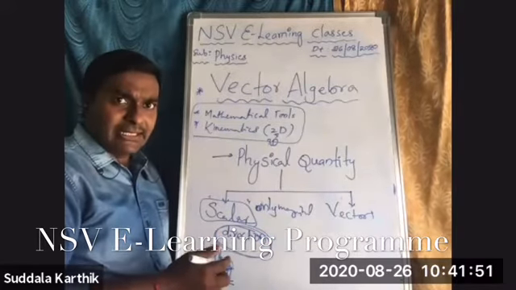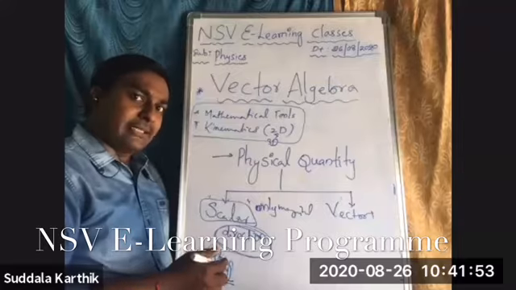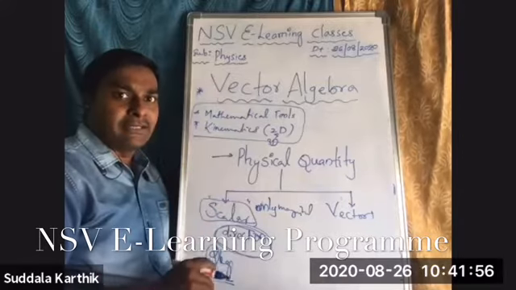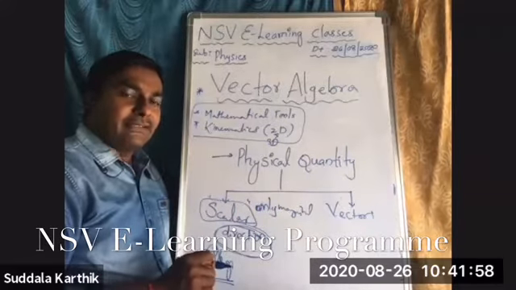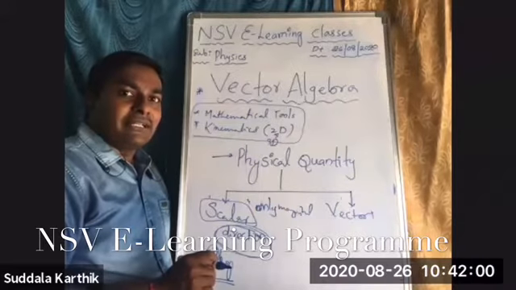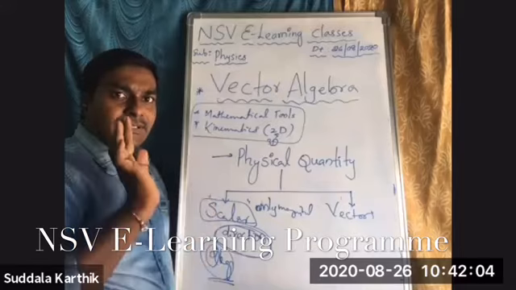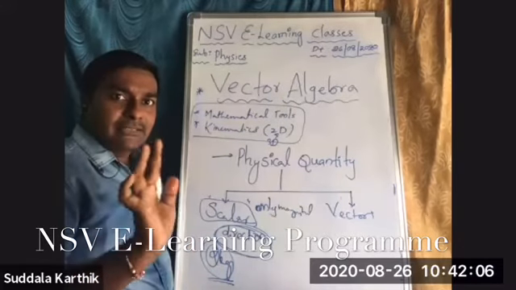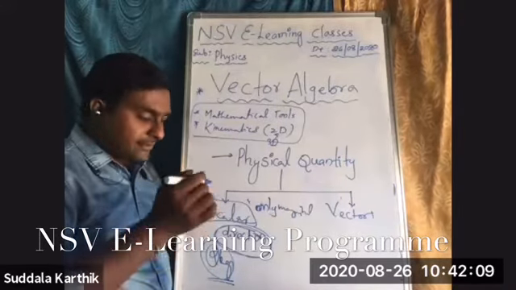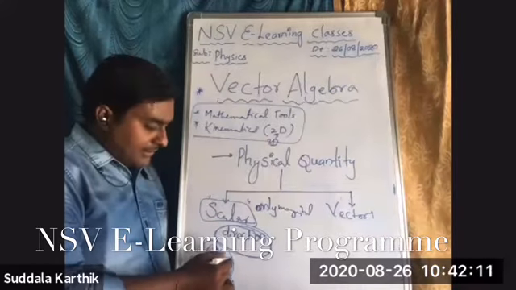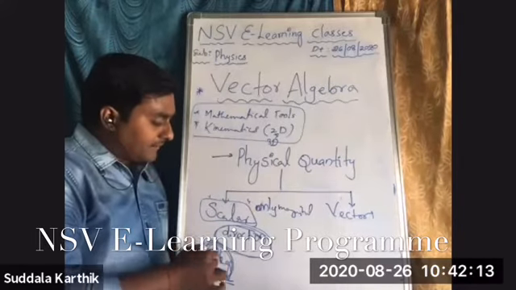If you ask like that, definitely they will send you to the mental hospital, because 2 kg of sugar, that's it. You need not worry about the direction. That is the main property of a scalar.